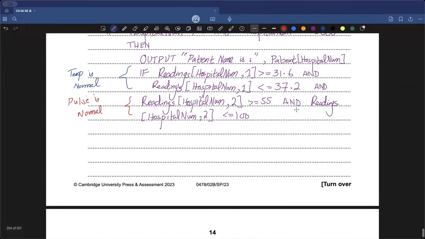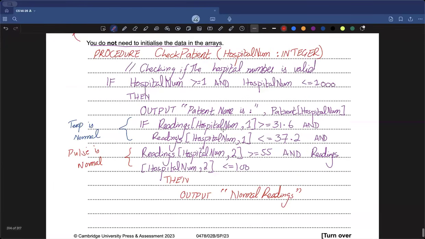You need to output normal readings. So if this condition is true, then you output something like: you write these quotation marks because it's a string and you say normal readings. And boom, you're good to go. So we just did one requirement. And what did we check? We implemented a model where we took the values of temperature. If the temperature is within the range, how did we check that? We know that the range needs to be between 31.6 and 37.1.